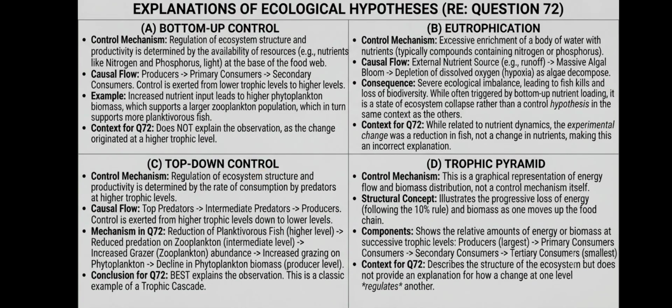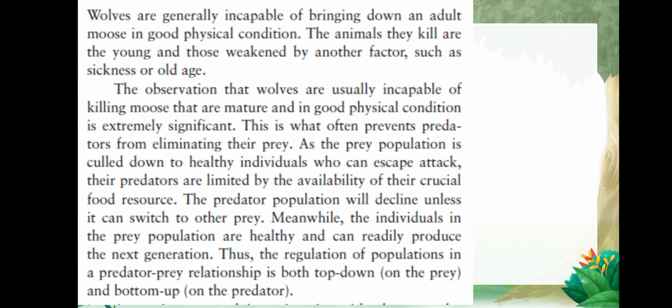Okay, so here is the literature part, you can go through it. And also here one of the texts is present with the wolves, isn't it? So wolves are incapable of bringing down an adult moose.